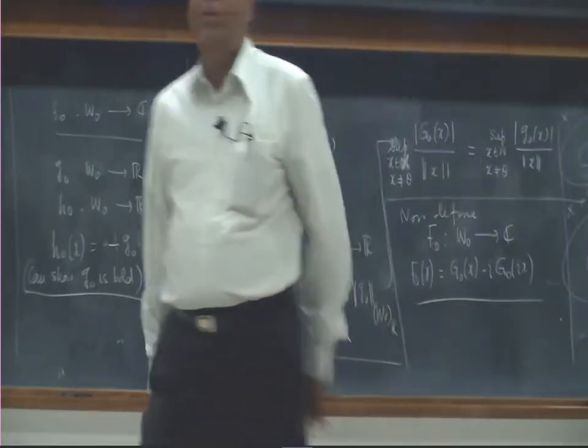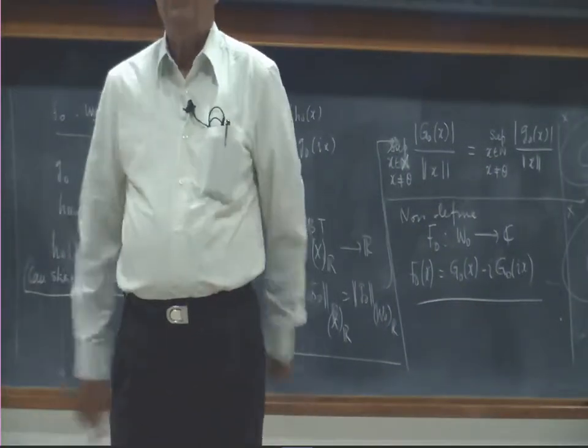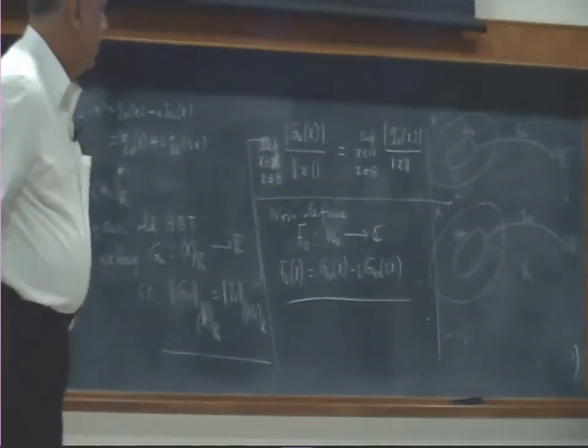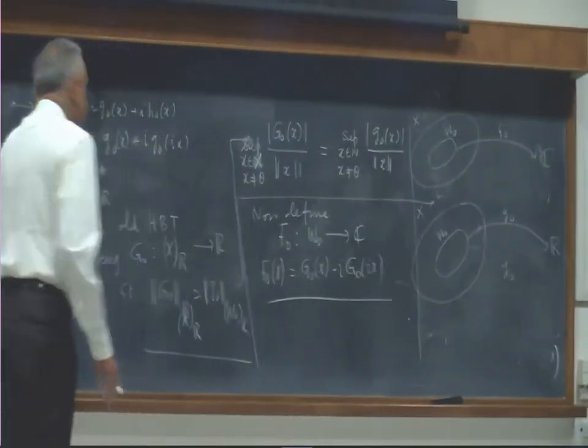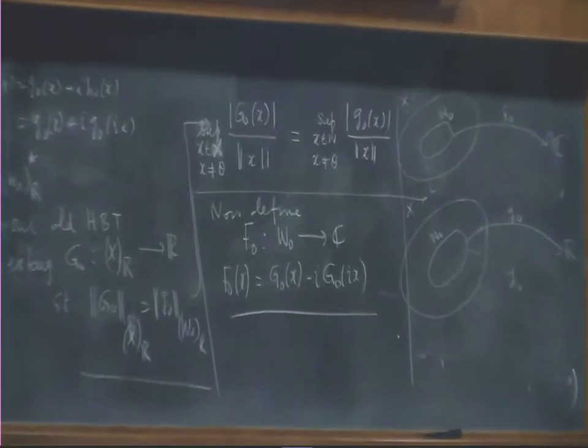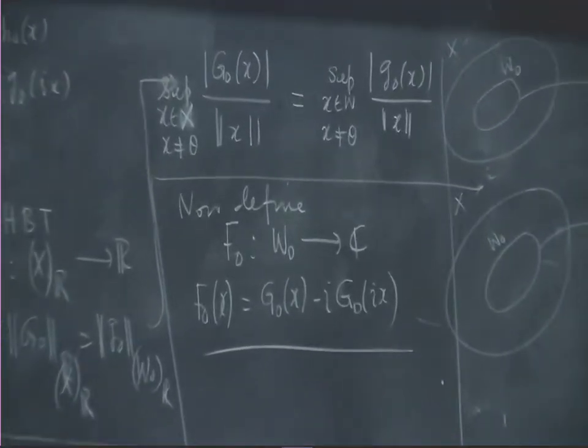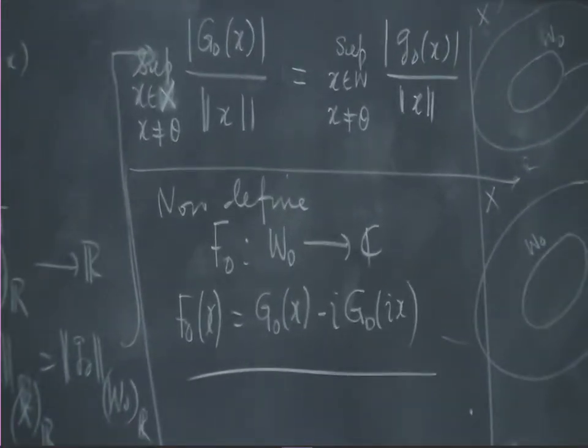Now all that I have to verify is this capital F naught is linear and this capital F naught coincides with the little f naught for every x in W naught, and this capital F naught is now complex linear and this capital F naught is bounded, and the norm of this capital F naught is the same as the norm of the little f naught. Then I would have got an extension even in the complex. Now every one of the steps is only verification now.